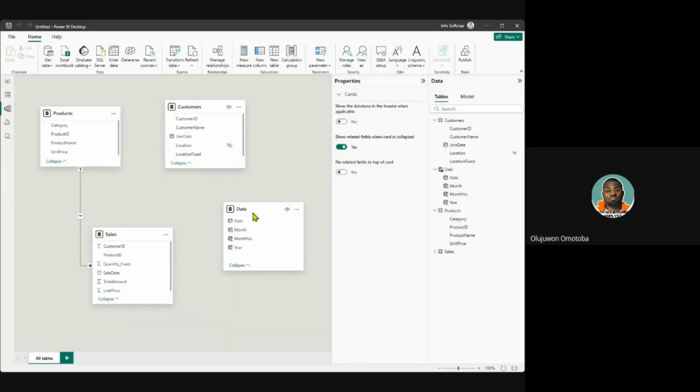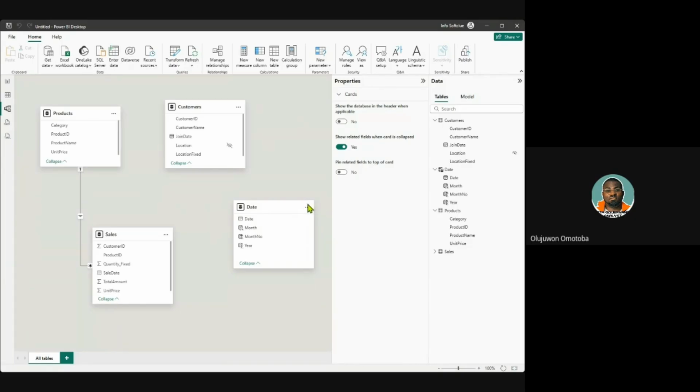So looking at this date table, you can see it's standing alone, and I would like to join it to the right table. How do we get it done? Look at what relationships can be formed. There are ways of doing this in Power BI. The first thing you can do, which I don't usually recommend, although the system is built to assist us, is to click on manage relationships and tell it to auto detect relationships, and it will automatically find it.